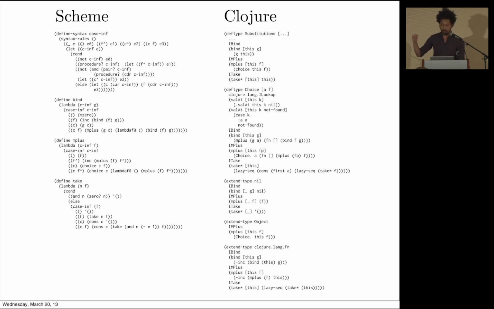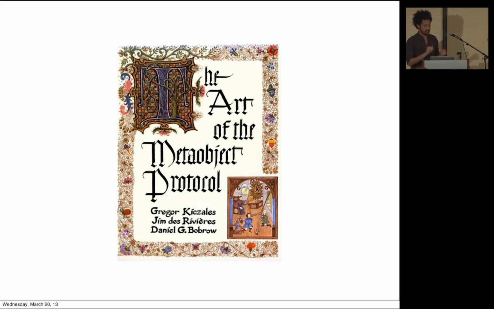But the big idea behind protocols is that I really love this book, The Art of the Metaobject Protocol. If you haven't read it, you really should. It's sort of been celebrated as one of the greatest books on object-oriented programming, which I actually don't care about. What's important about this text is what CLOS let people do. People said, well, objects are a good idea, and we have incompatible Lisp object systems. We want them to work together, right? So the idea was distilling a set of protocols so that you could support incompatible object systems. That's really the big idea, and sort of at the essence of what I would like core.logic to do, to allow many different logic systems to interoperate.